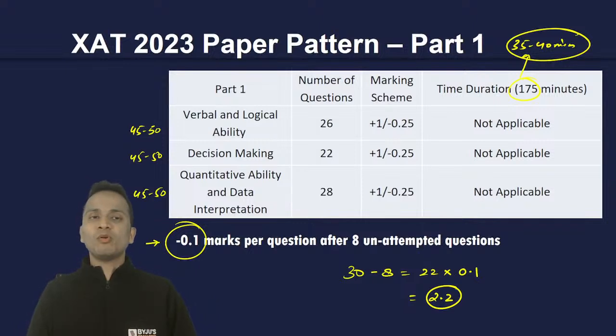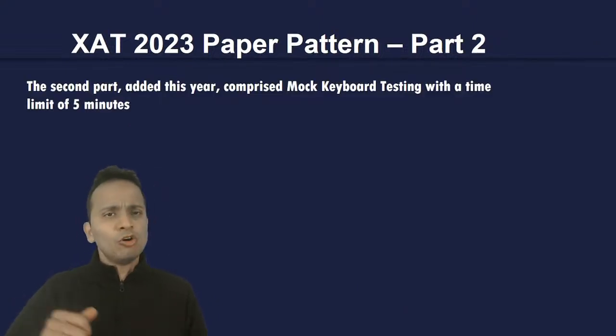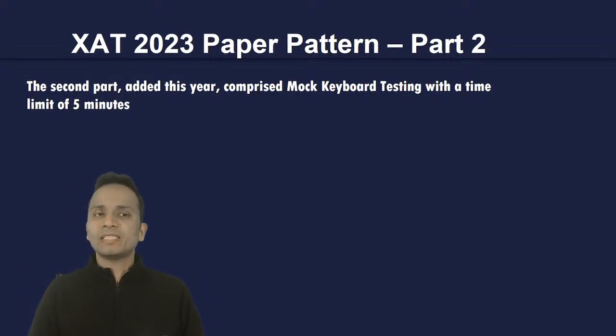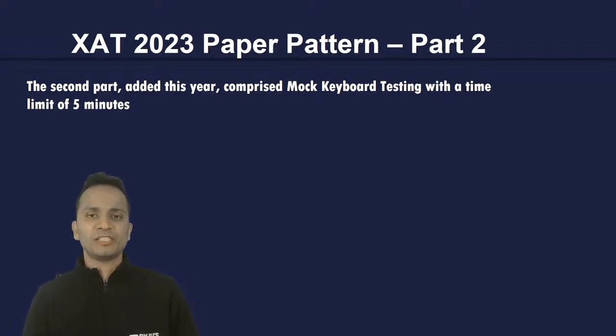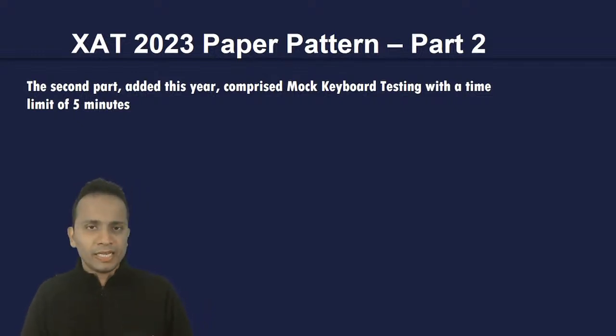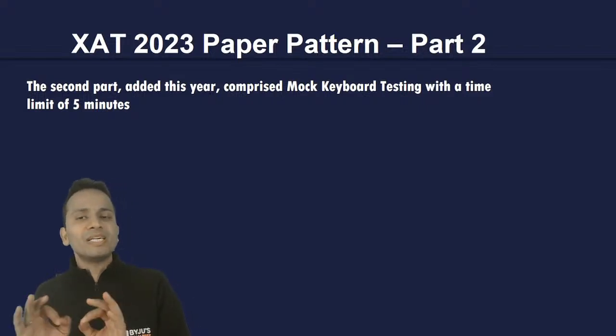So this was part number 1 for XAT 2023. Now going on to the next part. So after 175 minutes are over, the first part will be automatically submitted and the second part will start, which will comprise of a mock keyboard testing with a time limit of 5 minutes. Because in the third part you will have to type an essay. So these 5 minutes are given to you to be comfortable with your keyboard. Okay, so it's just a mock keyboard testing.